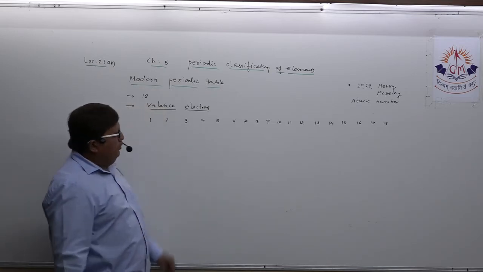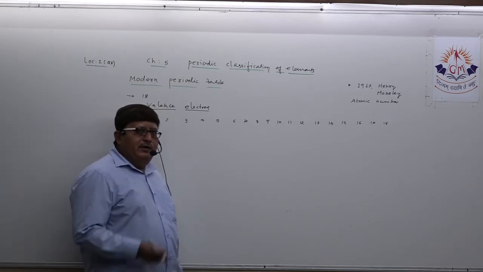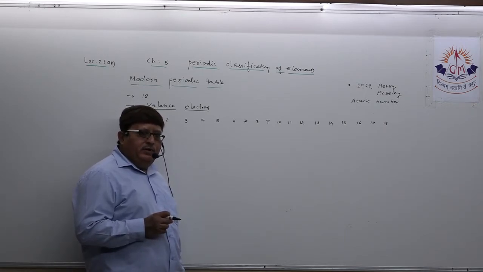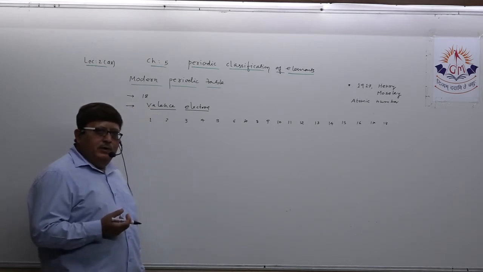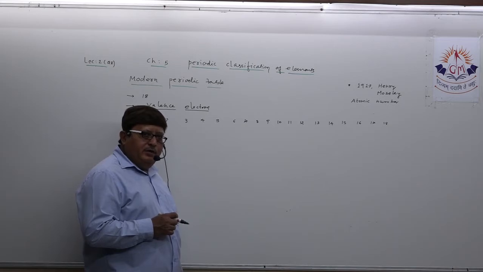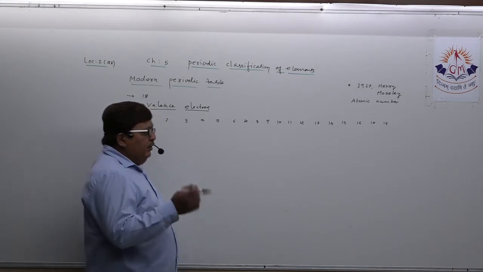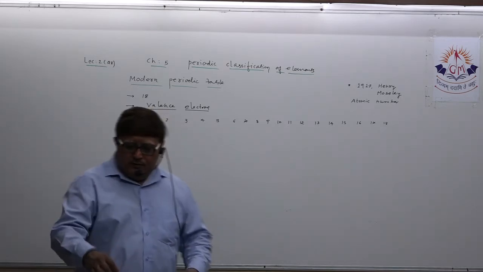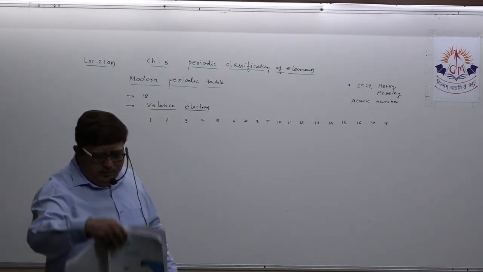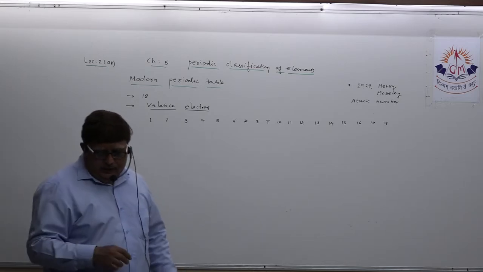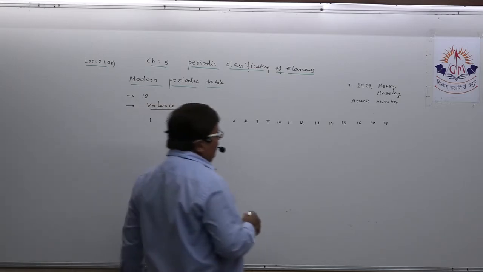Just now I told you that number of valence electron present in the atom of an element decides its group, and because it decides its group, it also decides its chemical property. So take an example, dear student. When we are discussing this short note, modern periodic table has to be in front of you. Understand? Take an example. Just try to understand.